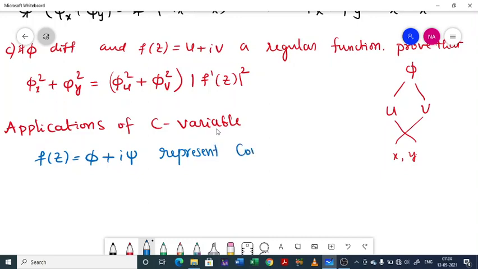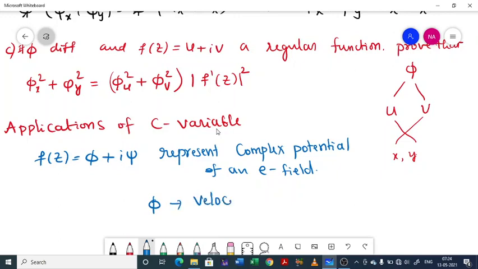So this represents the complex potential of an electrostatic field. So these are the things you have to keep in mind. f of z represents complex potential, phi represents velocity potential, and usually we don't use that velocity word, we just say potential function.